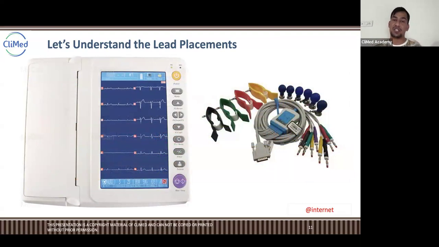This is the ECG, and first let's see how it looks. This is the 12 lead: 1, 2, 3, AVR, AVL, AVF, then V1, V2, V3, V4, V5, V6. This is the 12 lead ECG, and here are the 10 placements only. Four are for the legs and arms, two legs and two arms, and the rest are over the chest.